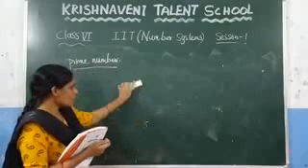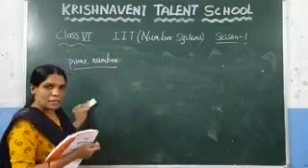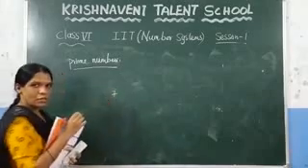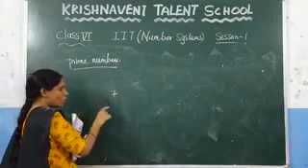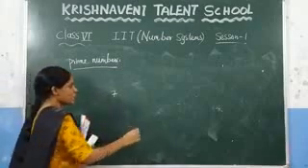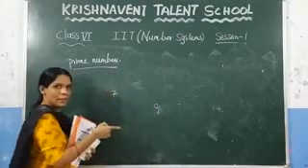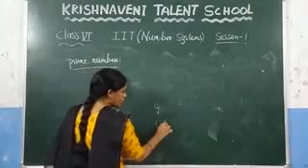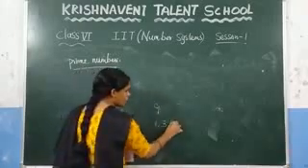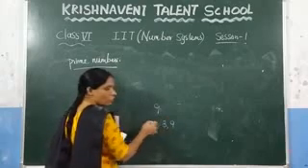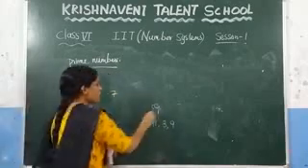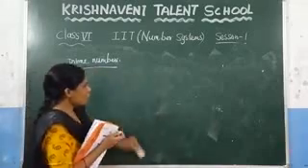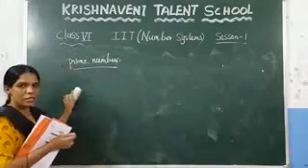What are prime numbers? Prime numbers are nothing but the numbers that contain only 1 and the number itself as the factors. Example: 7. 7 is also a prime number because it contains only the factors 1 and 7 itself. Consider 9. 9 is not a prime number because you get it in the 1 table, in the 3 table, and in the 9 table. That means it contains more than 2 factors. So we can say that 9 is not a prime number. The numbers that contain 1 and the number itself as the factors, we call a prime number.